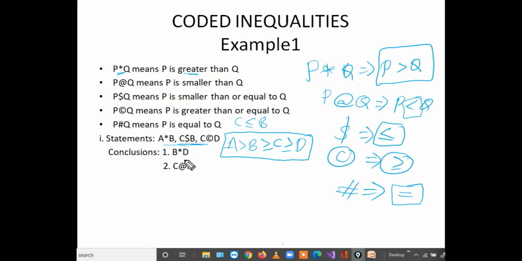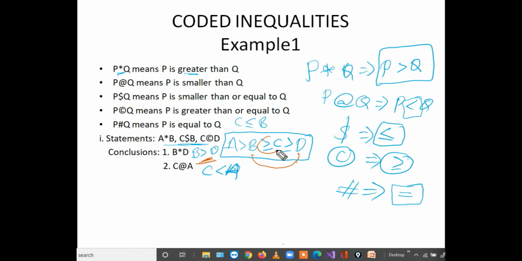Next we'll decode the conclusions also. B star D means B is greater than D. Next, C at the rate A, nothing but C is less than A. So the first conclusion is B star D. B is here, D is here. Between B and D, is there any opposite polarity? No, there is no opposite polarity.